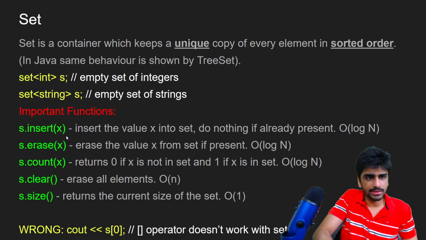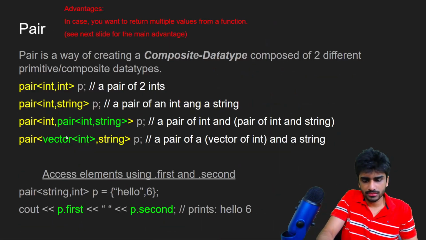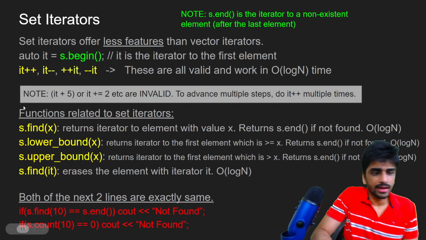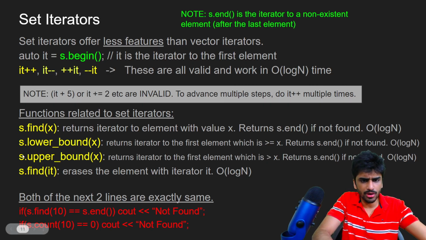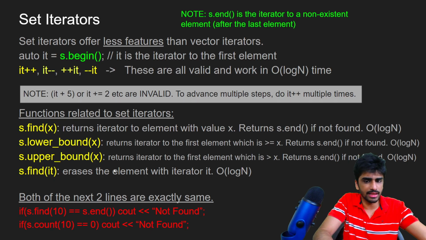So that's why it is not allowed to. Yeah, okay. Now there are some functions that are related to iterators. You have find, lower bound and upper bound. Lower bound and upper bound are a little more complex, so I'm not going to talk about them. You can read them here.